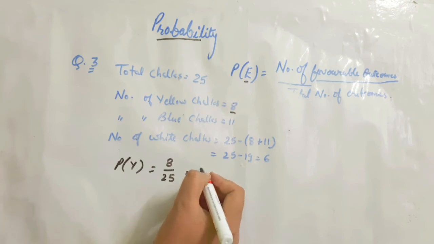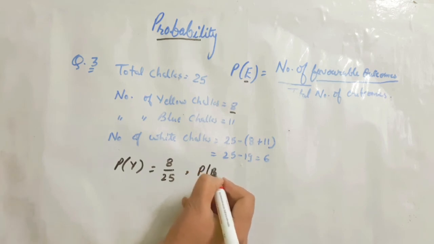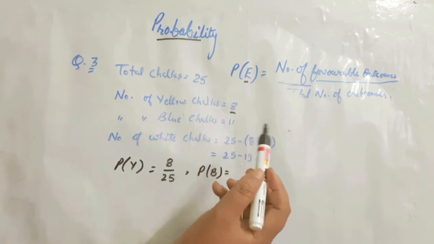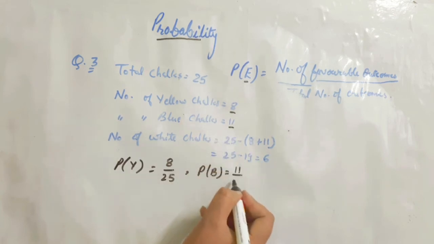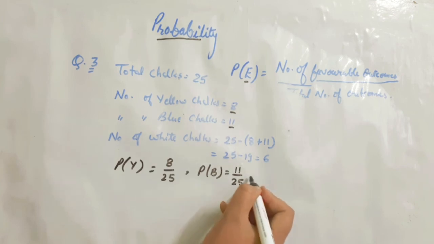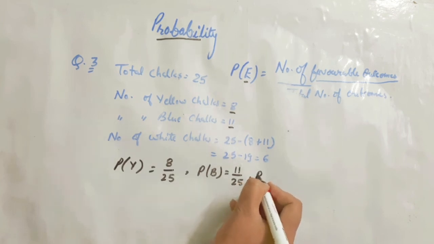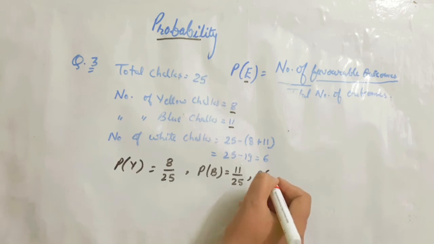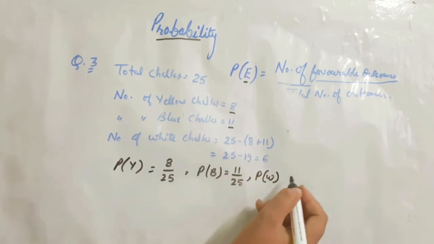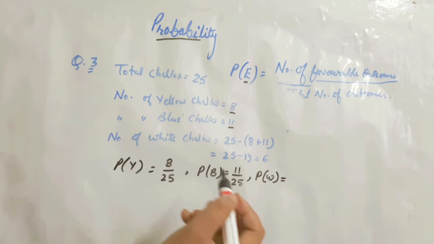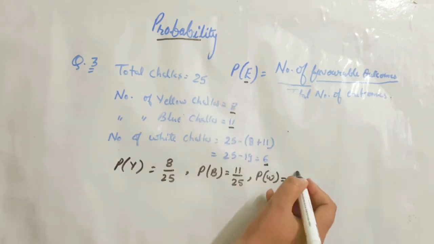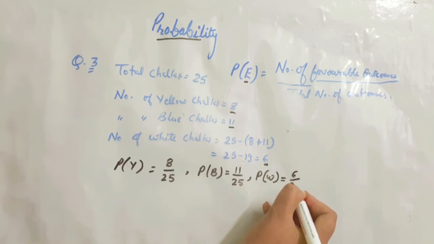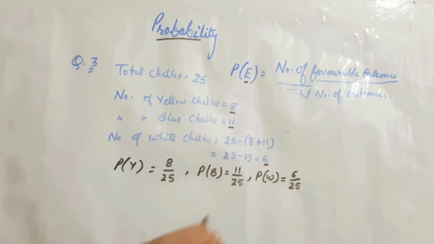Then probability of blue chalks will be number of blue chalks are 11 and total number of chalks are 25. So this will be 11 upon 25. Then probability of white chalks. So number of white chalks are 6. Then probability will be 6 upon total number of chalks, that is 25. This is your required answer.